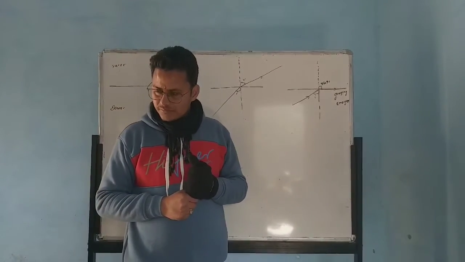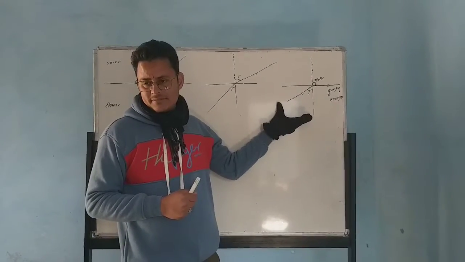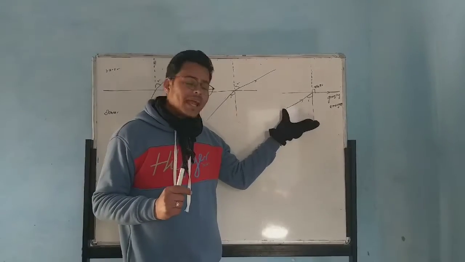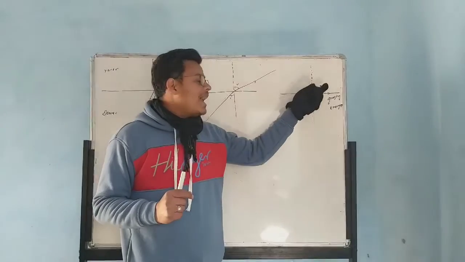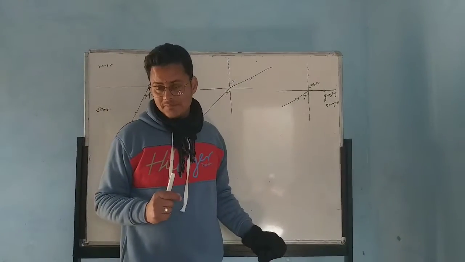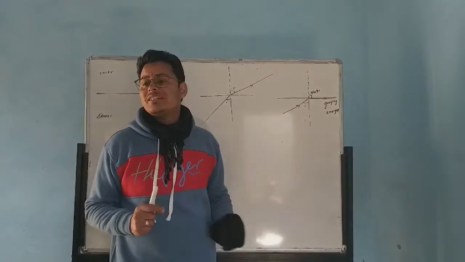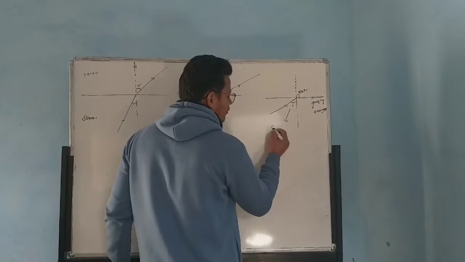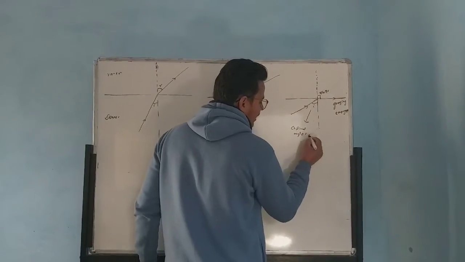And the angle of incidence for which, remember this, the angle of refraction in that rarer medium is 90 degrees, this one angle of incidence is known as the critical angle. This angle of incidence is known as what? Critical angle.